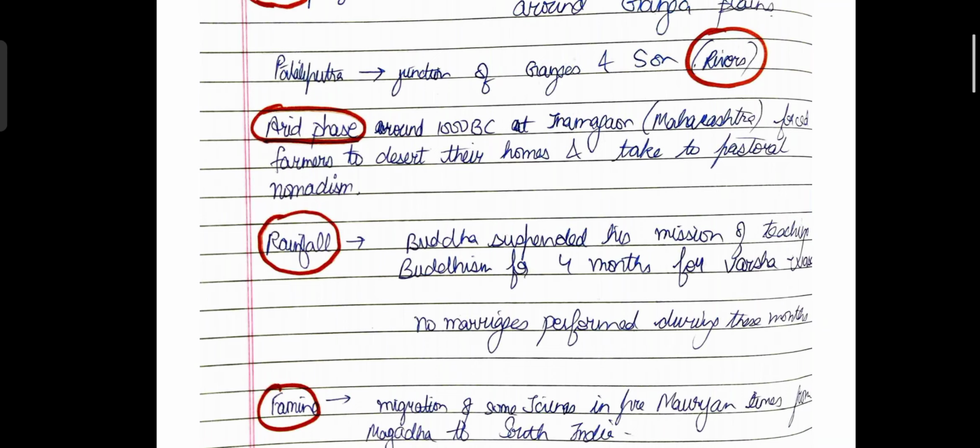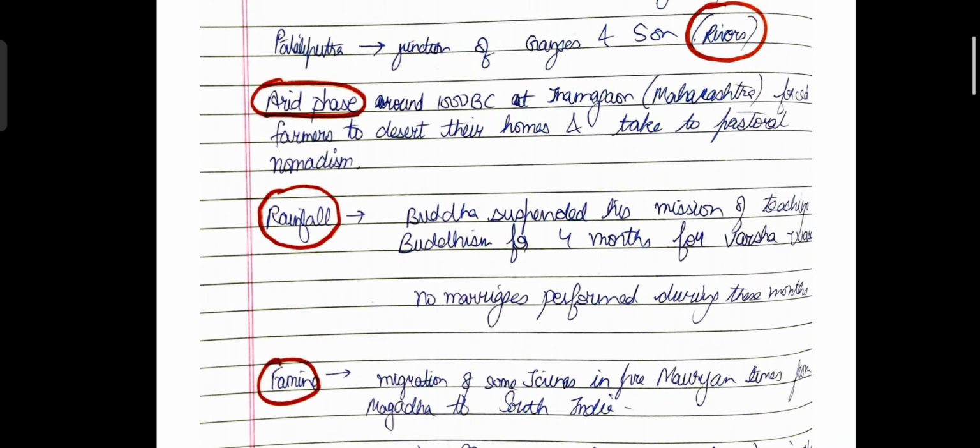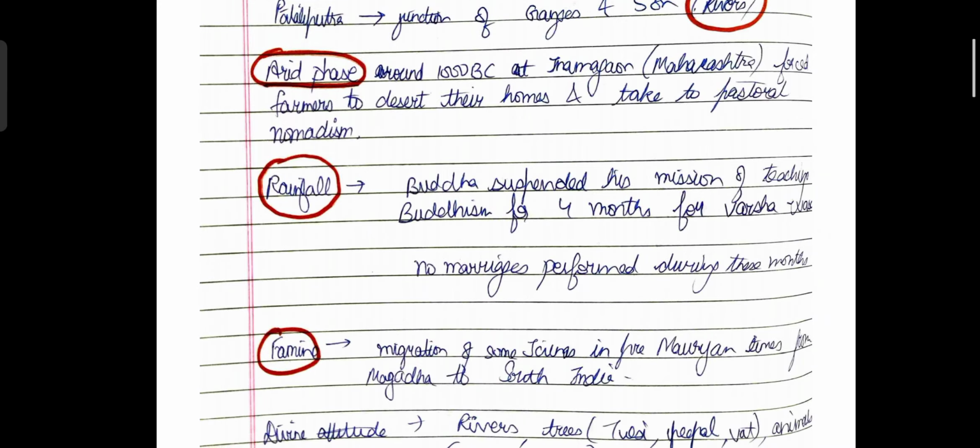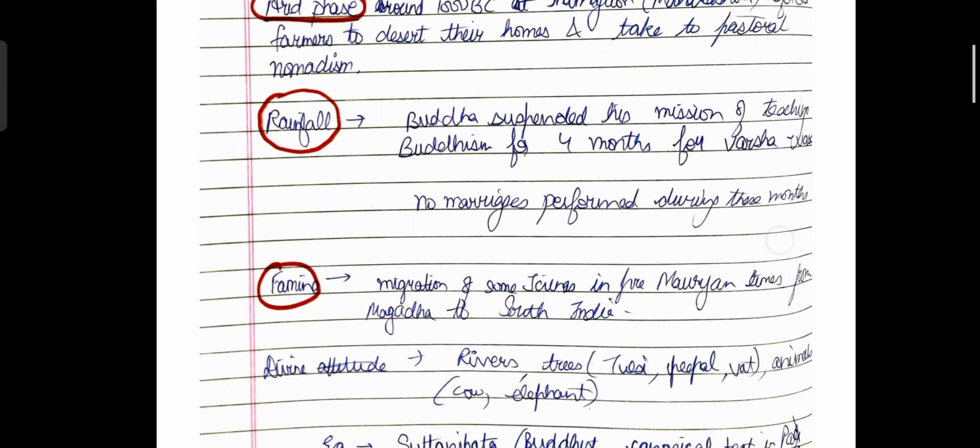Apart from this, rainfall also became a very important aspect because the Indian subcontinent has this peculiar phenomenon, that is monsoons occur here. So even Gautam Buddha used to suspend his mission of teaching Buddhism for 4 months, and these 4 months he used to either stay in Patliputra or Rajgriha, and these were known as Varsha Vas. Okay, and we can see a continuity of this culture even to this date because no marriages are performed during these months when there is a lot of rainfall. Okay, so a continuity in the culture is also observed even till this date.